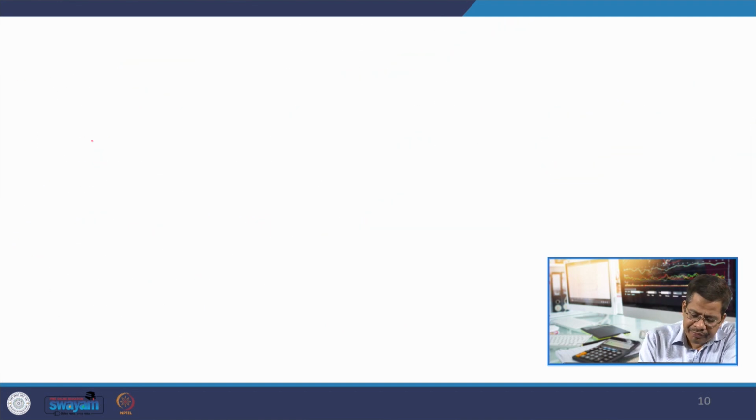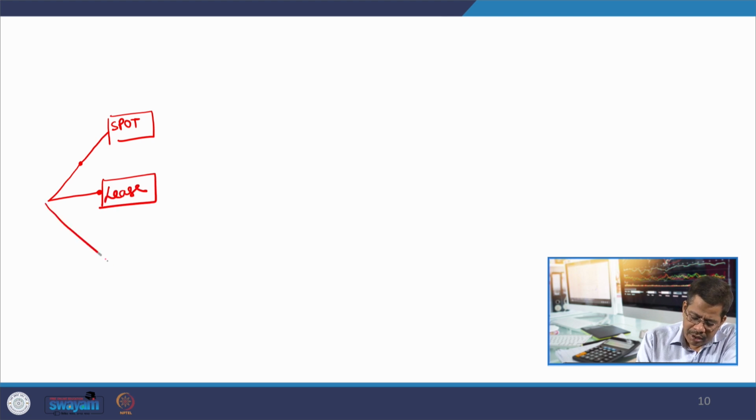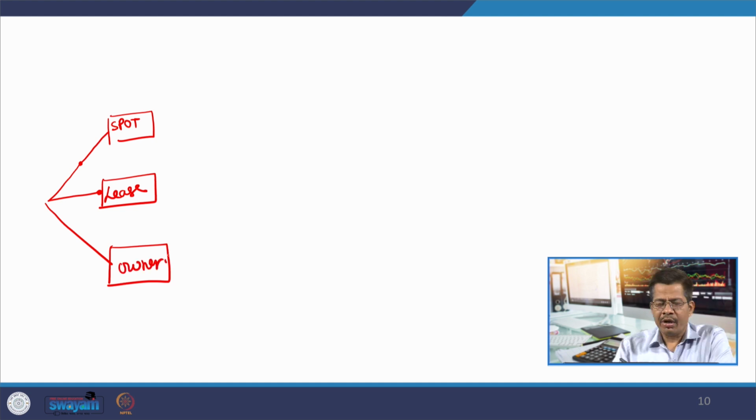You have a present situation, you take spot market, then you take lease, and then you take ownership. Whether you are doing spot, lease or ownership, demand may increase, demand may go this way, this way.